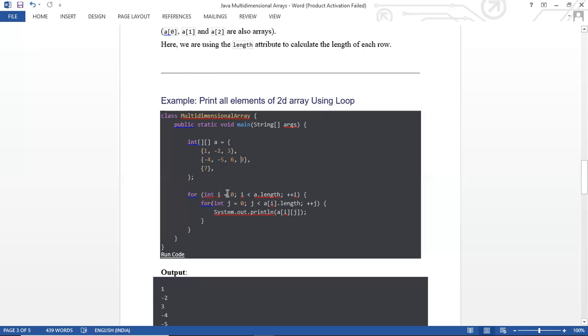So again it is going to the i part. That condition became false, so it goes to the first for loop. Now i will be increased by 1, that means 1 plus 1, that is 2. Now a[2].length is entered, because there is only one element in that row. For the loop, j equals 0, j less than 1. Yes, that condition became true, j is 0. So row number 2, 0th value.